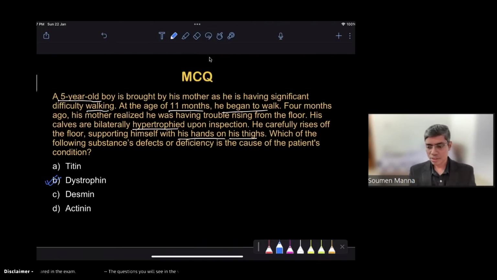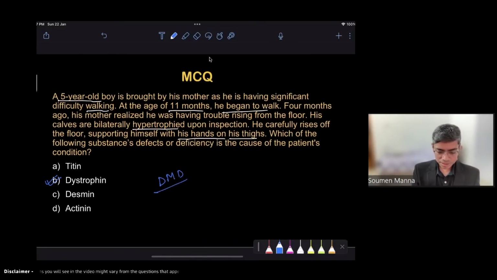So yes. This is Duchenne's muscular dystrophy. The disease is Duchenne's muscular dystrophy, and the sign here that has been described is the Gower sign.